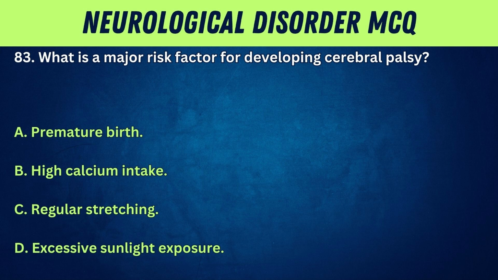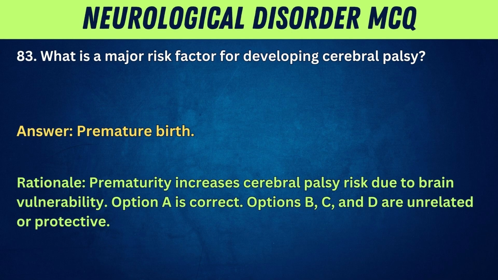83. What is a major risk factor for developing cerebral palsy? A. Premature birth. B. High calcium intake. C. Regular stretching. D. Excessive sunlight exposure. Answer: premature birth. Rationale: prematurity increases cerebral palsy risk due to brain vulnerability. Option A is correct. Options B, C, and D are unrelated or protective.